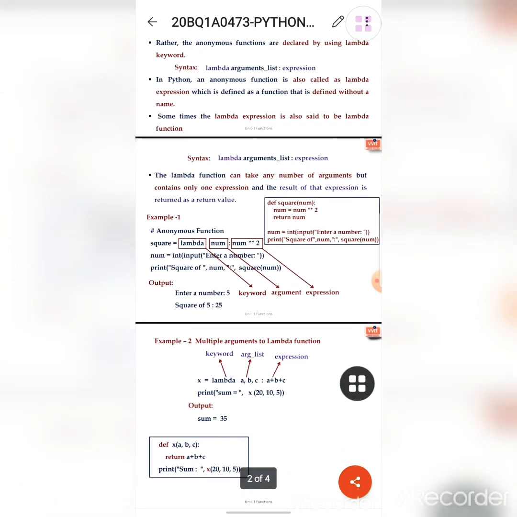The lambda function can take any number of arguments but contains only one expression, and the result of that expression is returned as the return value. Before going into the example of the anonymous function, let's see the points to be remembered. The keyword lambda is used to create only lambda expressions. The lambda expression must contain only one expression, which is evaluated and returned.